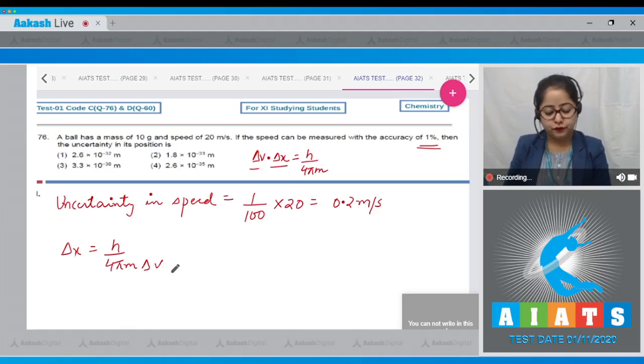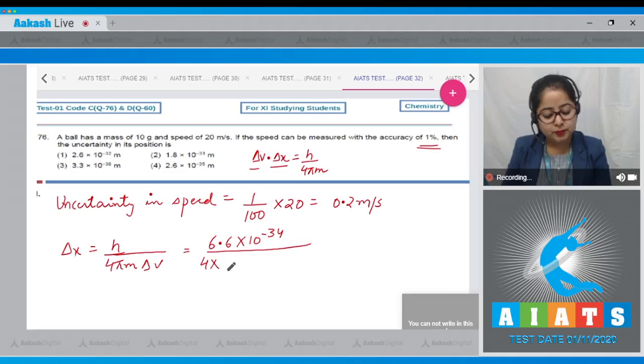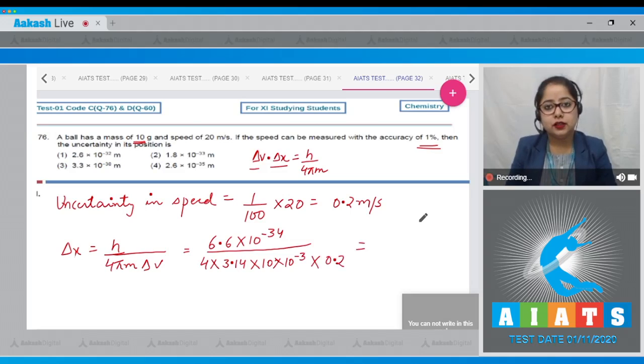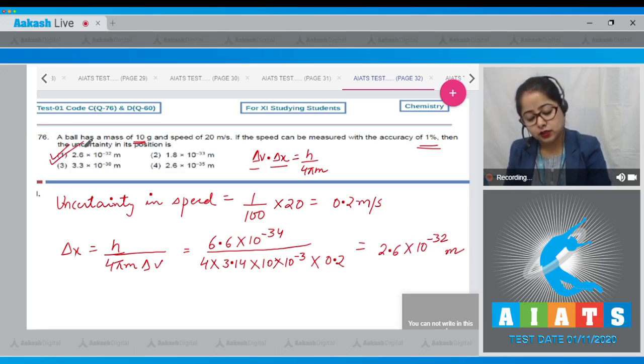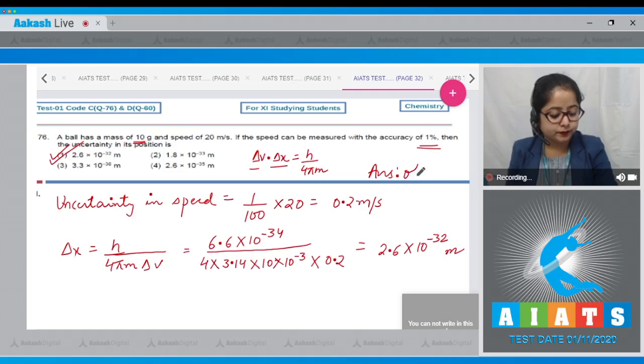Let's put the values in the given equation. So h is equal to 6.6 into 10 to the power minus 34 upon 4 multiplied by pi. The value of pi is 3.14. The mass of the ball is 10 gram, but here we have to put the mass in kilogram, so 10 to the power minus 3, multiplied by delta V, which is equal to 0.2. Students, I have multiplied the entire thing, you will also multiply this. The value is 2.6 into 10 to the power minus 32 meter. That means the correct answer is option number 1.